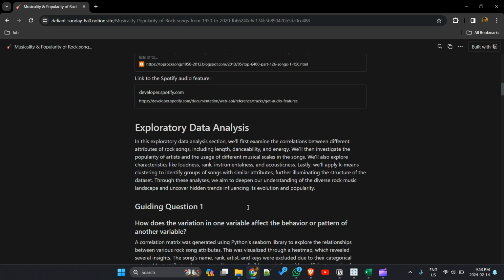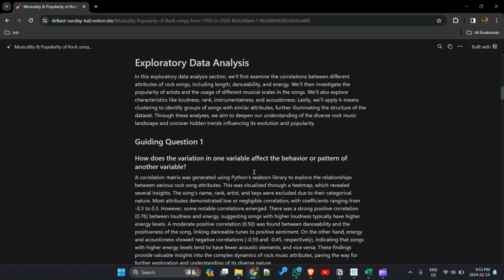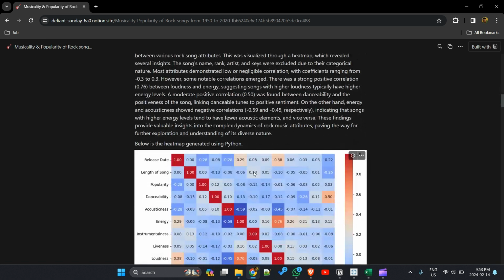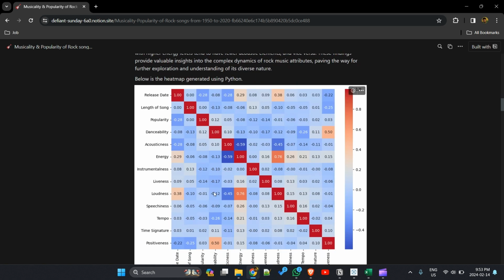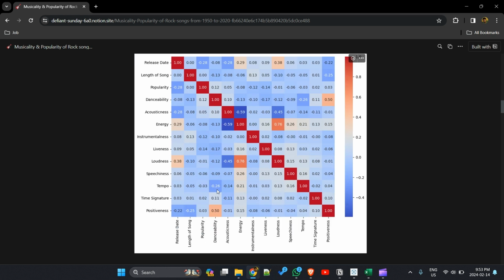Going to the first guiding question: how does the variation in one variable affect the behavior or pattern of another variable? For this, I used a Jupyter file to write code in Python for a correlation matrix, and with the help of Plotly, I created a heat map. The main insight from this heat map is that loudness and energy have a strong positive correlation, with a correlation coefficient of 0.76. Same with danceability and positiveness. There is a negative correlation between loudness and acousticness. The rest have no correlation or very low correlation.